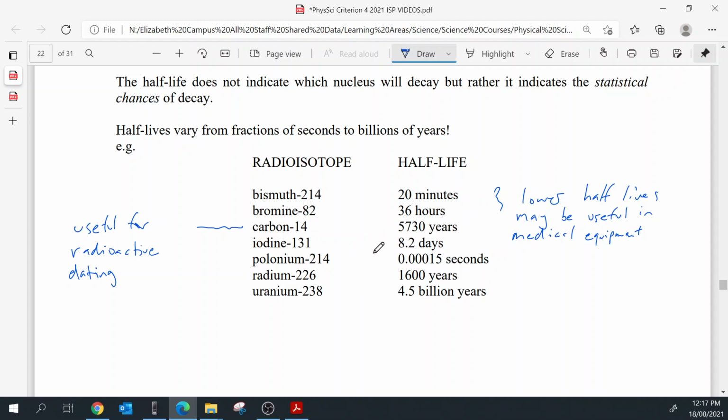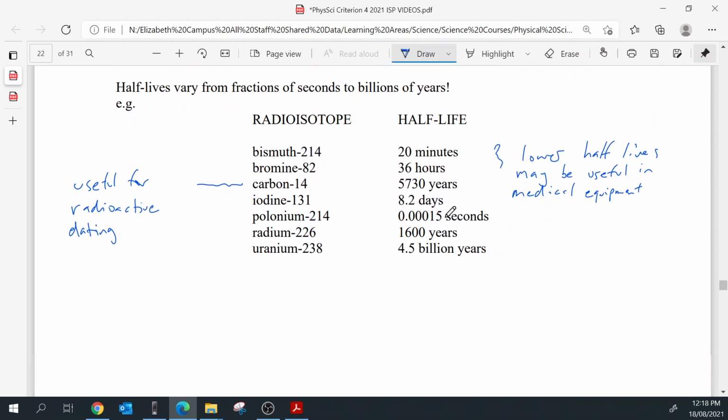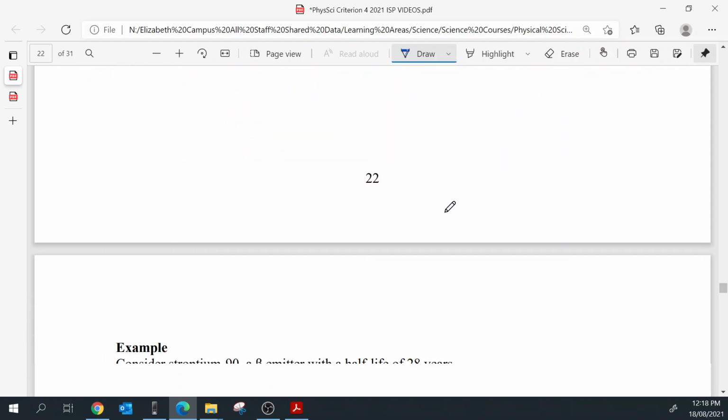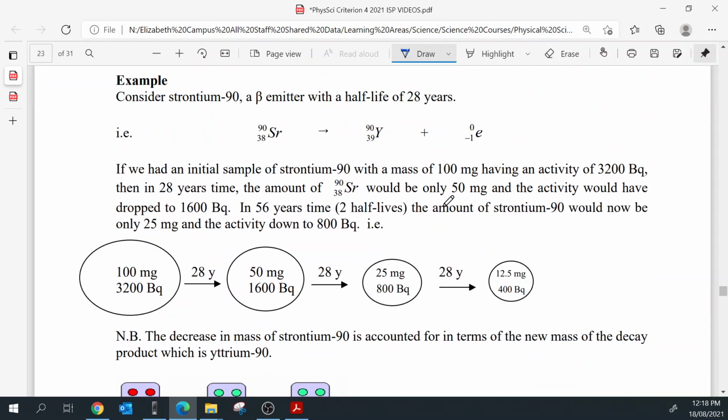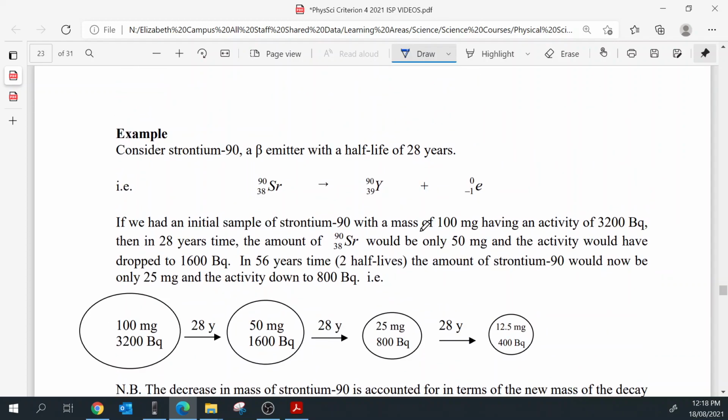But that also has restrictions, because after so many half-lives there's just negligible carbon-14, so there is a limit on how old it can measure things to be.